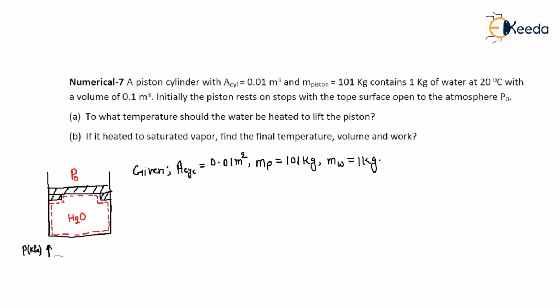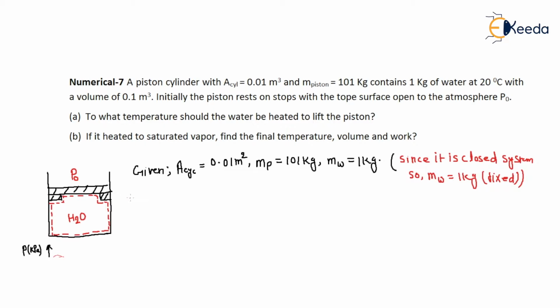There is a piston, and below the piston there is a stop. So the piston is lying on the stop, and there is a system. Water is the system. So this is a closed system. Since it is a closed system, the mass of water, which is 1 kg, is fixed. Yes or not? Yes, right? There is no mass crossing the system boundary.